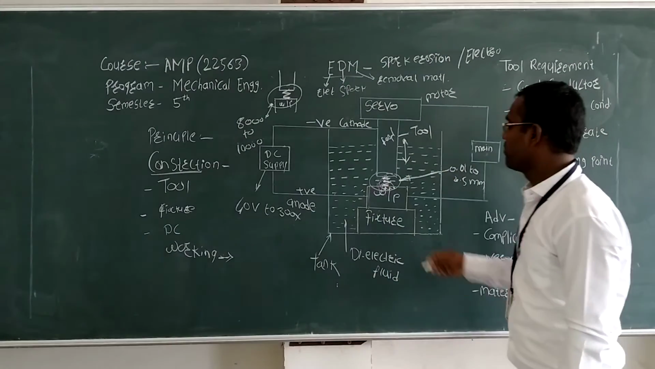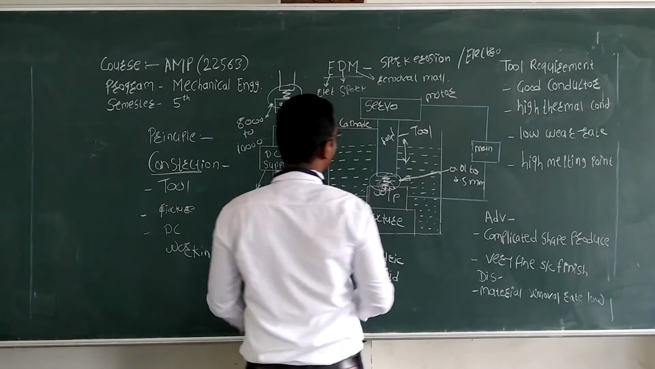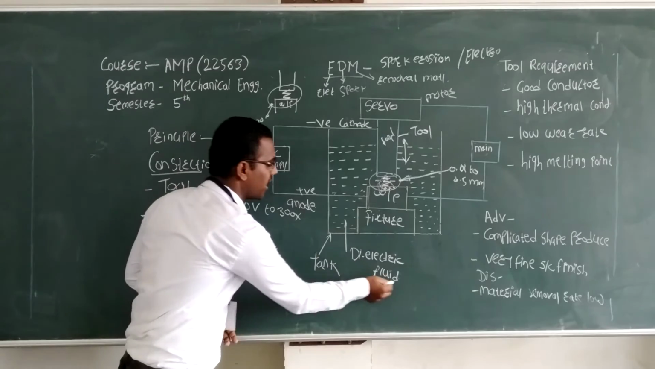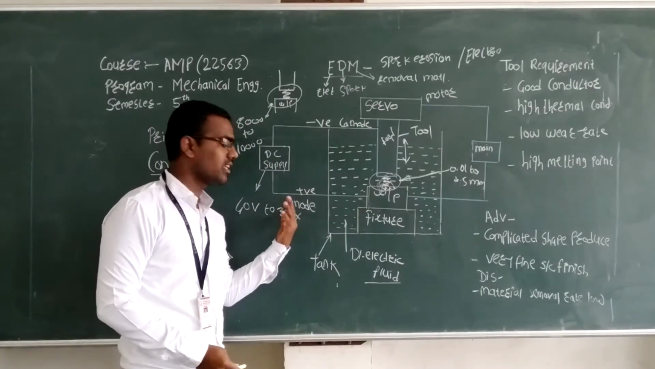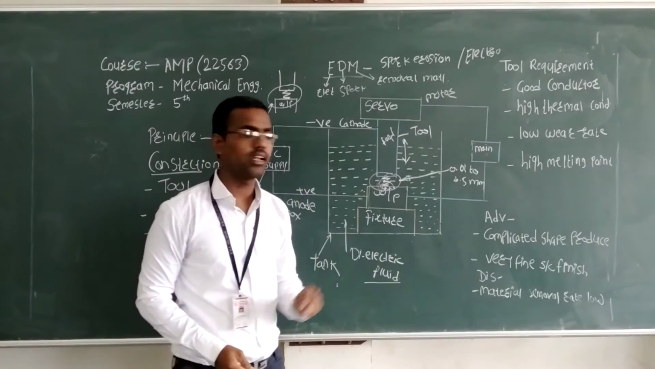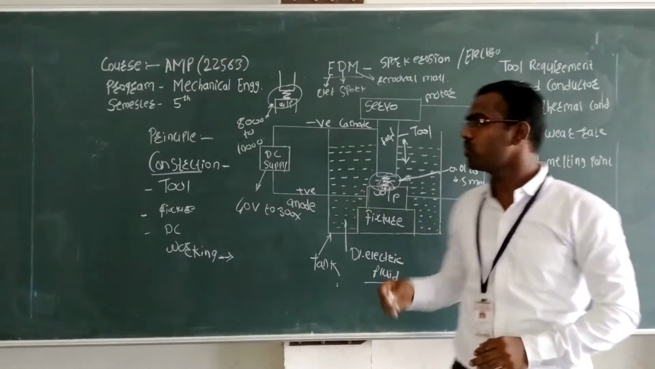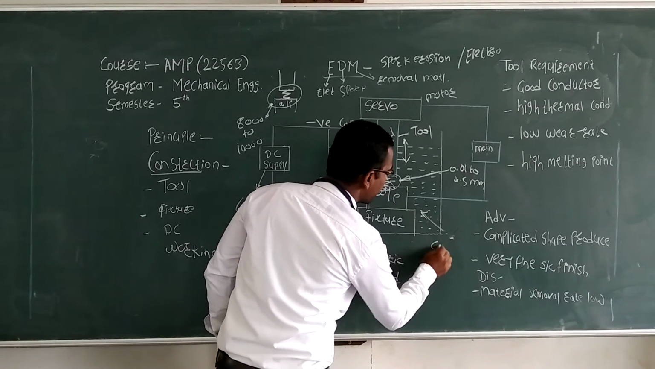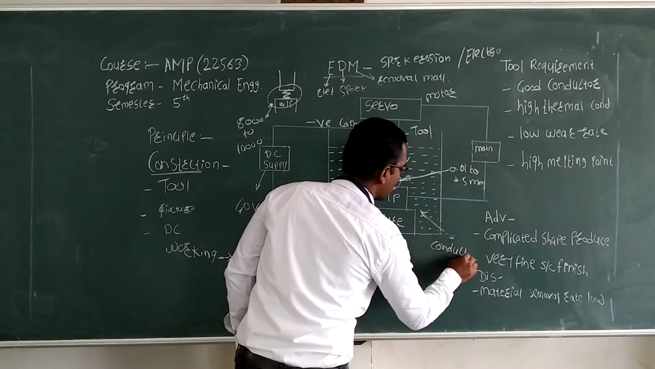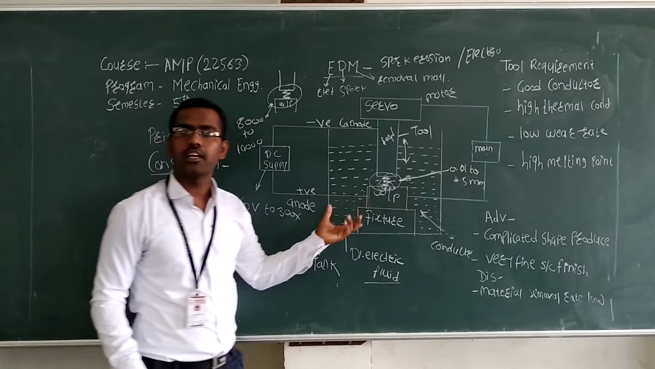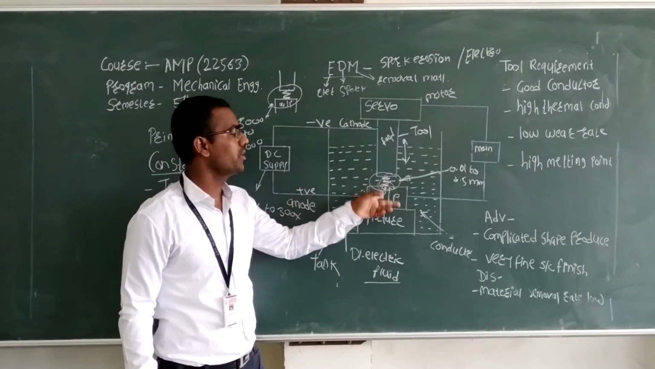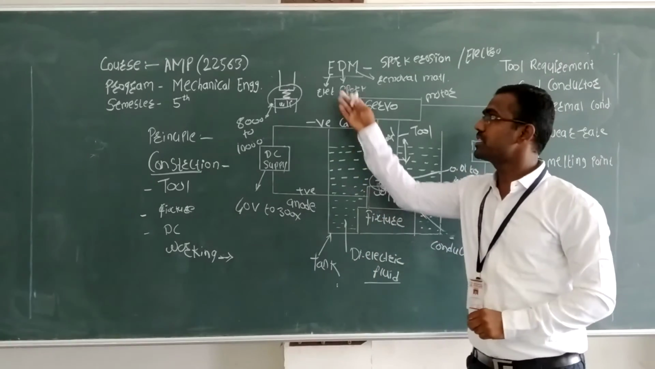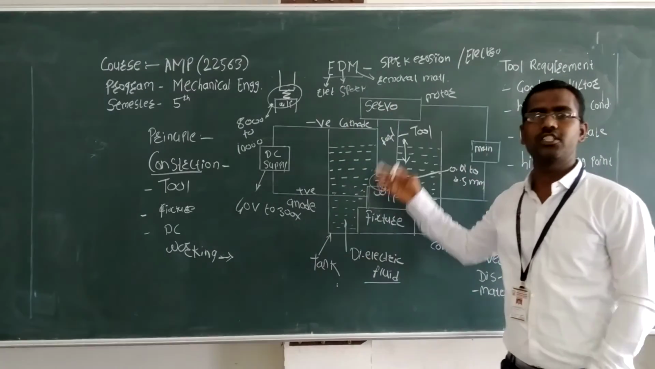In this ionization process, the dielectric fluid in the first section works as an insulator, and in the second section it is used as a conductor. Because of that electrical system, when the two elements come in contact, material starts to be removed from the workpiece. That is the basic principle and working of electrical discharge machining.